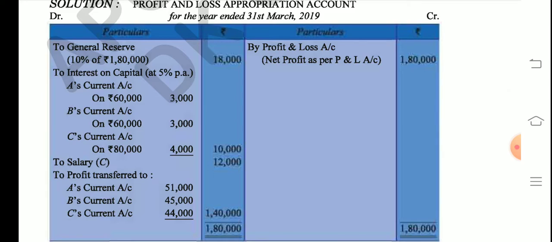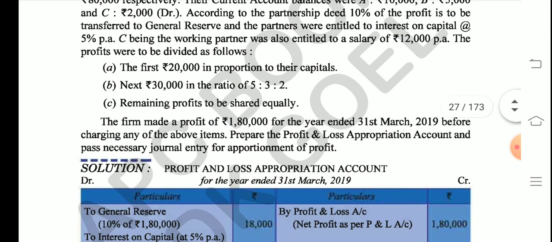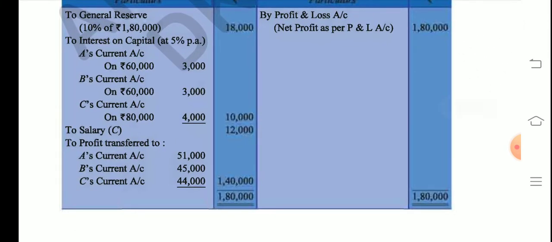Salary of C is 12,000. So it was also mentioned here, students. See, it's mentioned here 12,000 per annum. So we will give salary to C also. Now whatever is the thing, we will just balance it. Now students, a very important point to understand here is how this profit is divided.